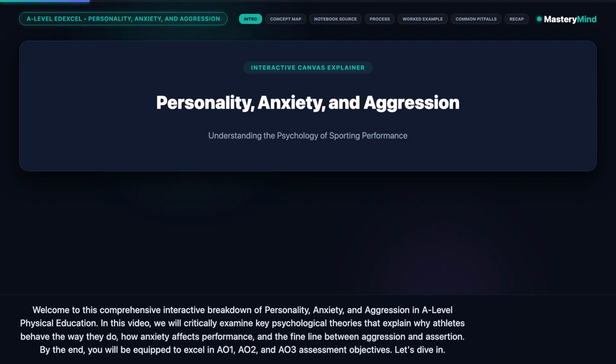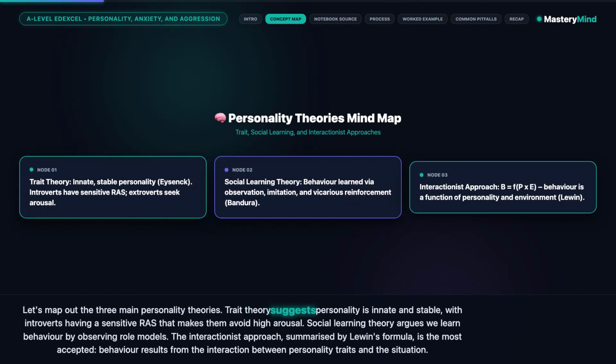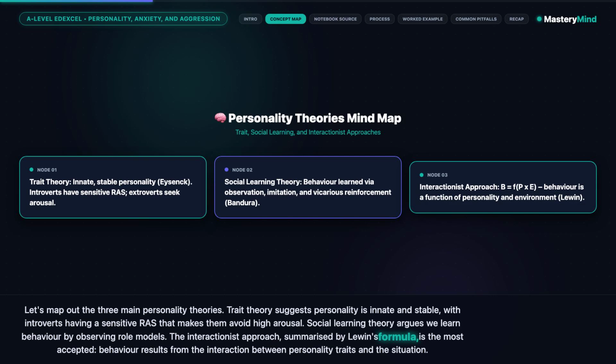Let's dive in. Let's map out the three main personality theories. Trait theory suggests personality is innate and stable, with introverts having a sensitive RAS that makes them avoid high arousal. Social learning theory argues we learn behaviour by observing role models. The interactionist approach, summarised by Lewin's formula, is the most accepted. Behaviour results from the interaction between personality traits and the situation.